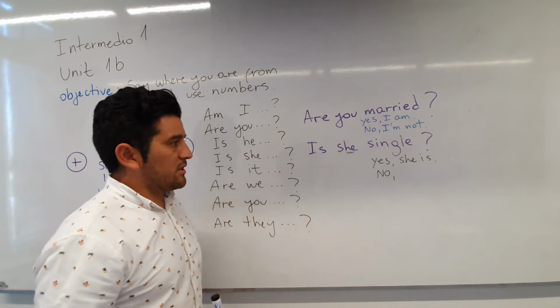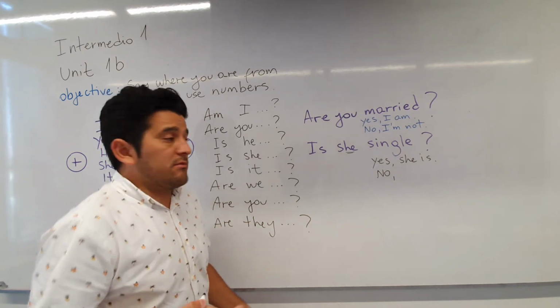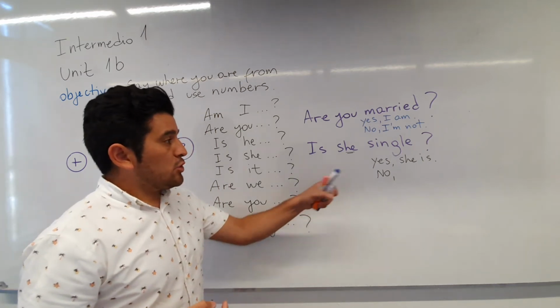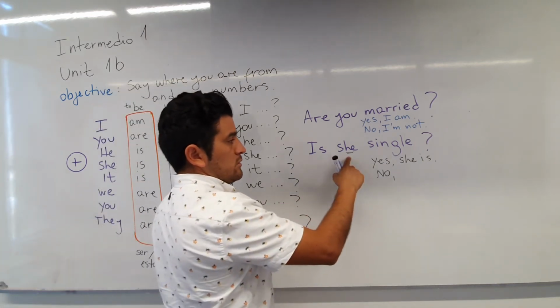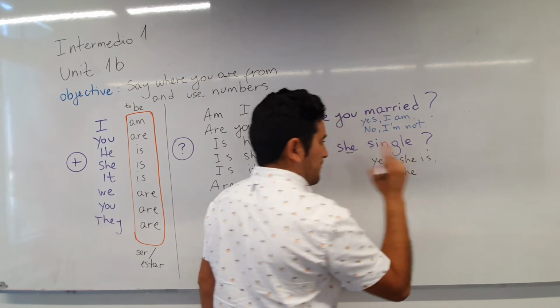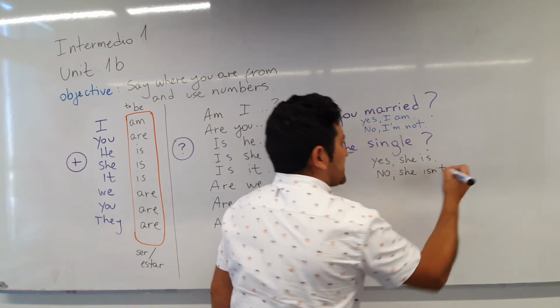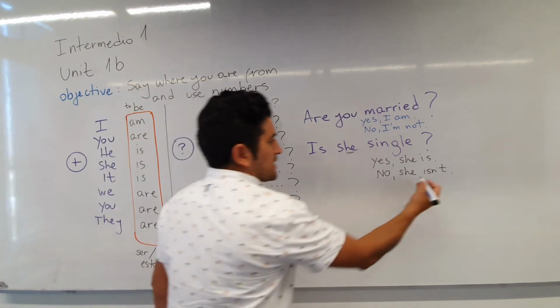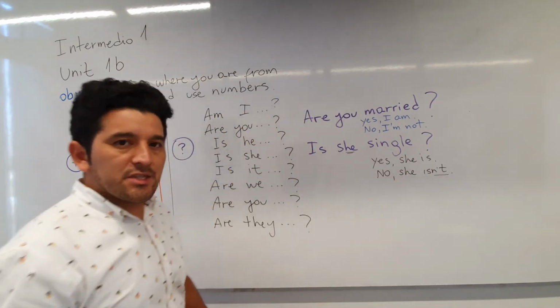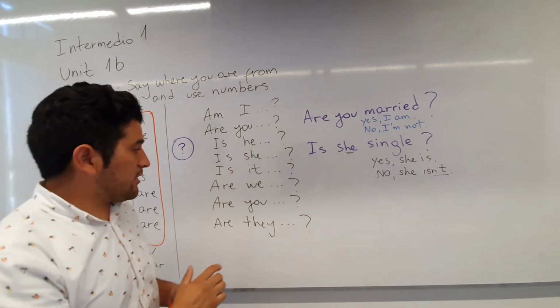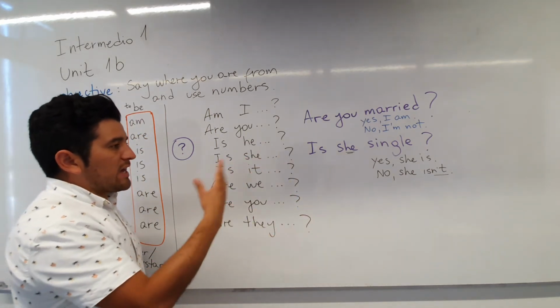Yes, she is. Okay, and in the negative form, you say, no, she isn't, because it's negative. Yeah. No, she isn't. Okay, and this is the way that we ask the question with the verb to be.